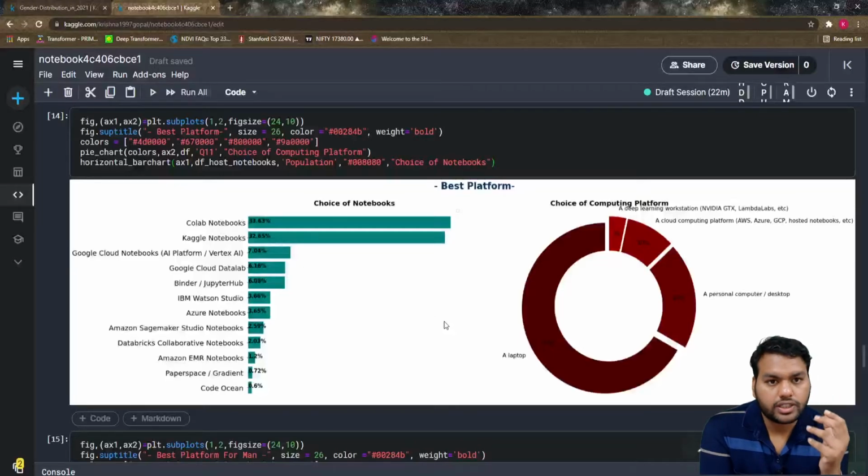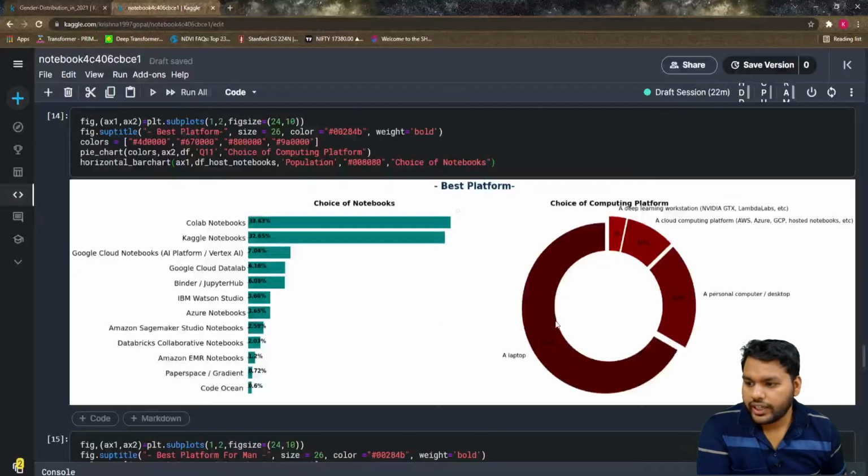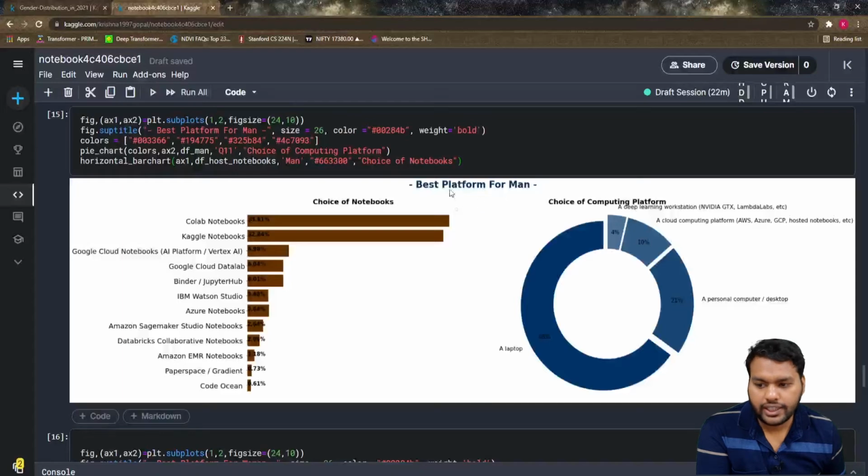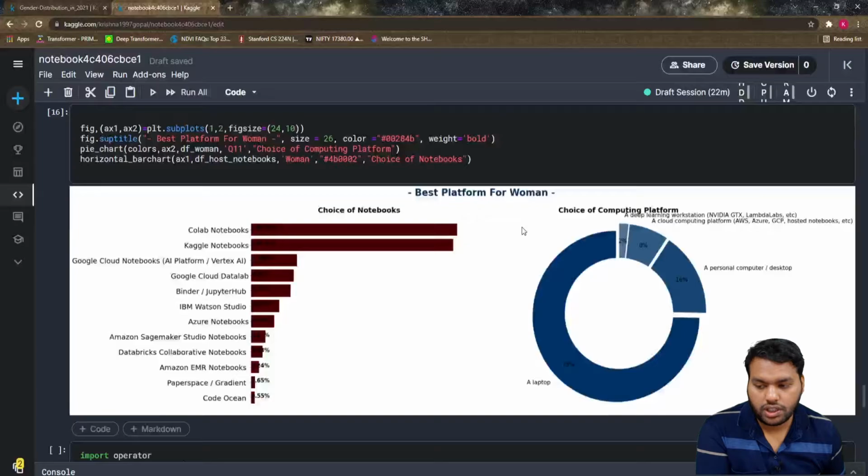In the last video, we talked about how to write the generalized function for the pie chart and how to write the generalized function for the horizontal bar chart. And by using both of those functions, we drew this plot that shows the hosted notebooks, what computing platforms people are using. Then we analyzed this for the population, and similarly we can analyze this for the man, and similarly for the woman.